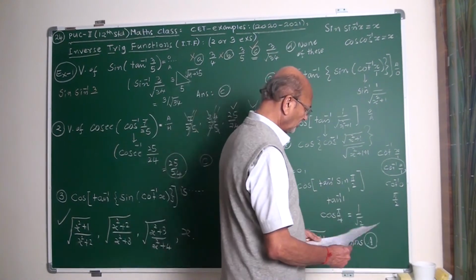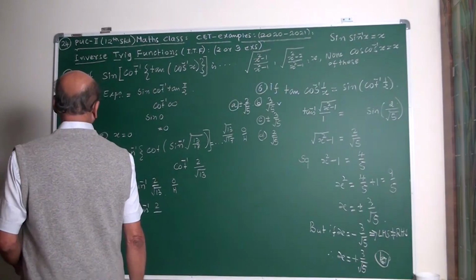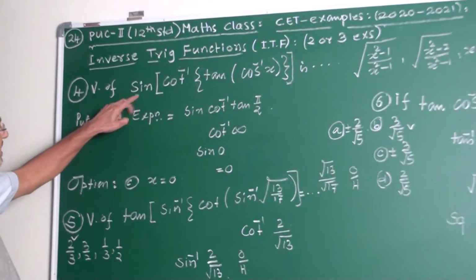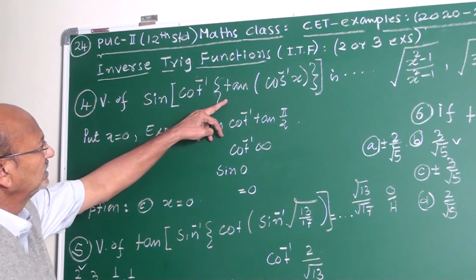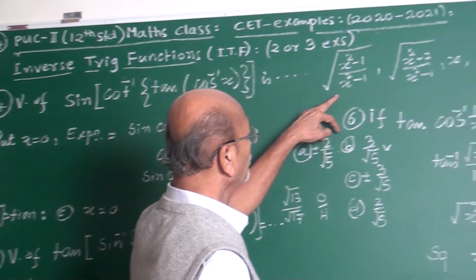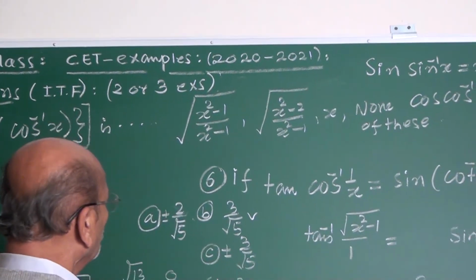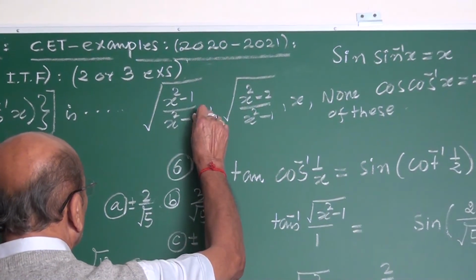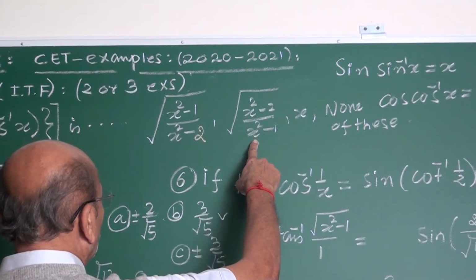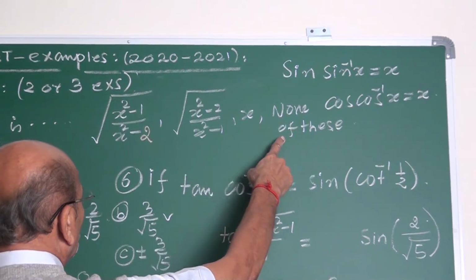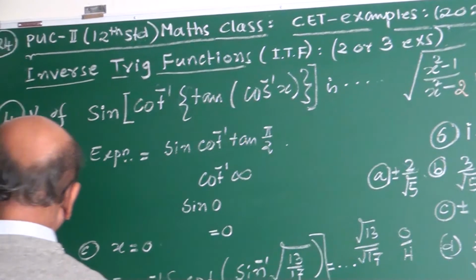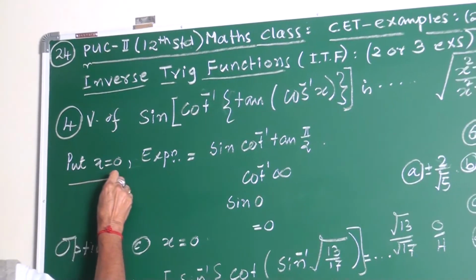Yes, my friend. This is the fourth example. The value of sine of cot inverse tan cos inverse x is dash. These are the options: root x square minus 1 upon x square minus 2, x square minus 2 upon x square minus 1, x, none of these. Yes, I told you, directly, my friends, put x equal to 0.